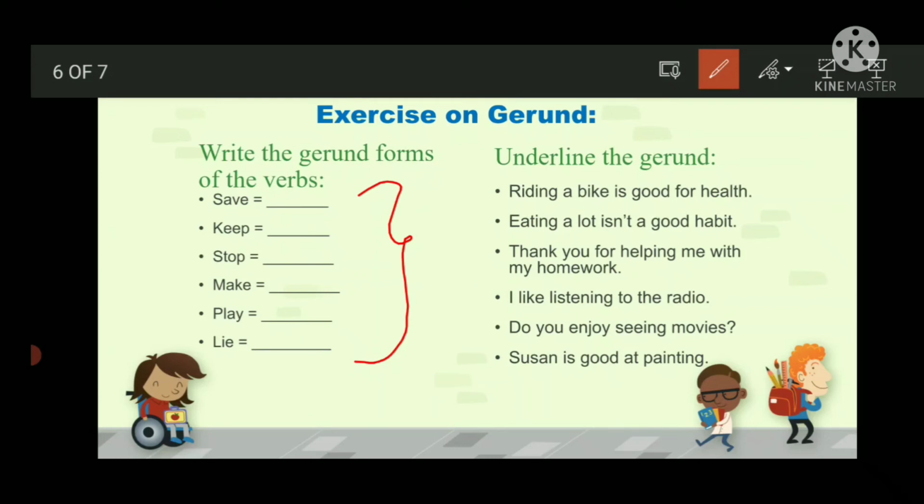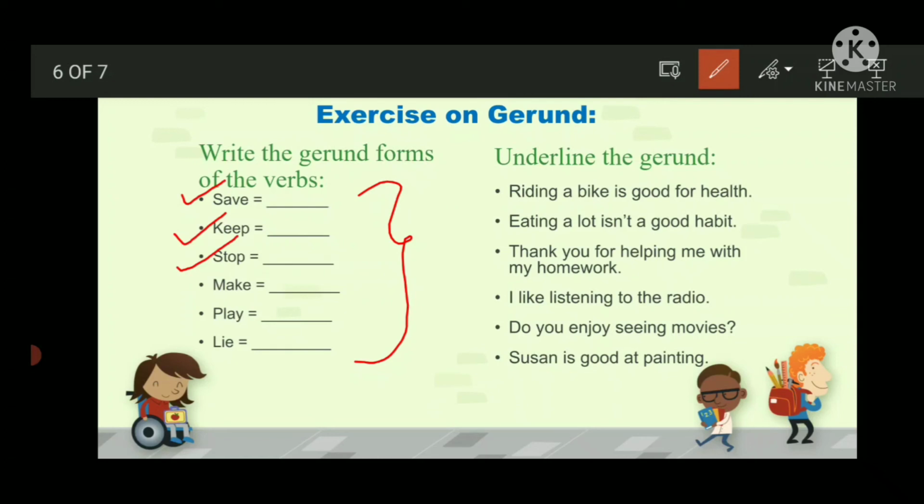You have to write their ing form. Ing form means you have to write their gerund form. First one I will do it for you. Save, it will become saving. Second one, keep, it will become keeping. Stop, it will become stopping. Now rest of them you can try.